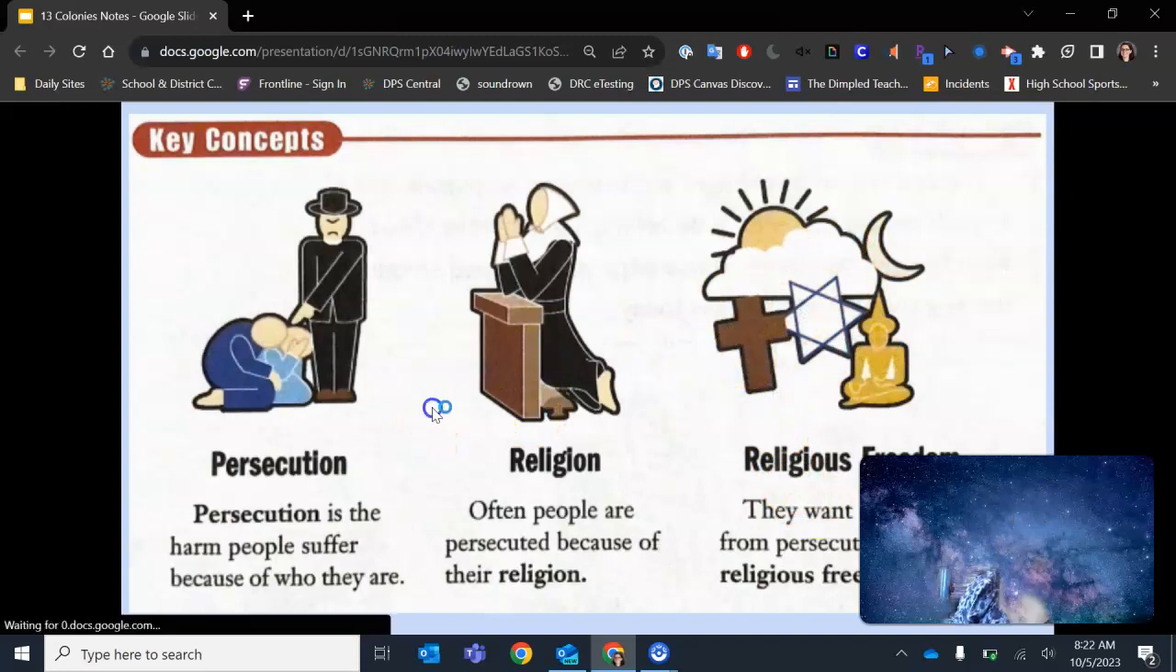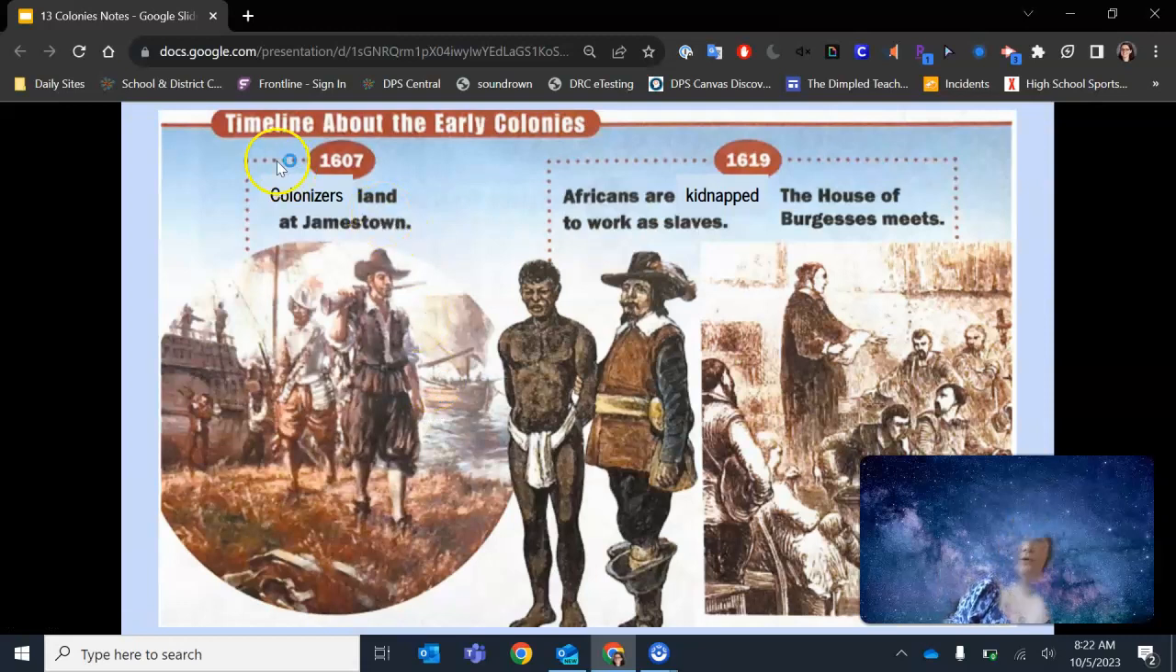Okay, so we're going to look at this timeline real quick to put things in chronological order for us. So 1607 is the arrival of the colonizers at Jamestown. So that's what it ended up being named, Jamestown in Virginia. And then 1619, we start to see the first African people who were kidnapped to come over here and to be enslaved in the Americas.